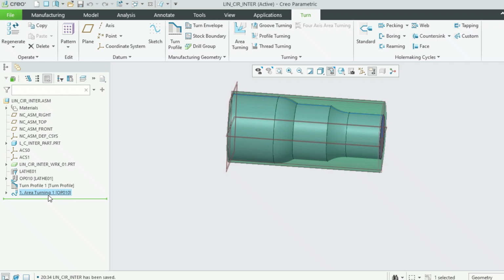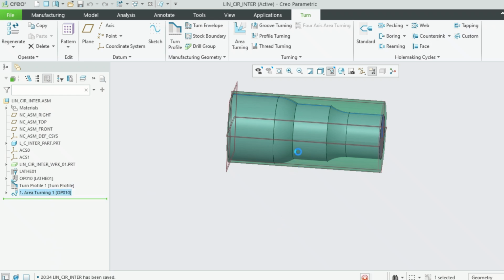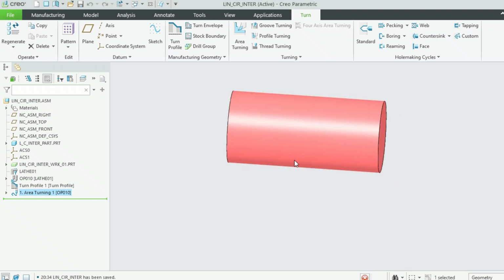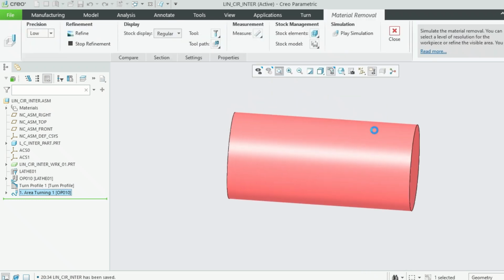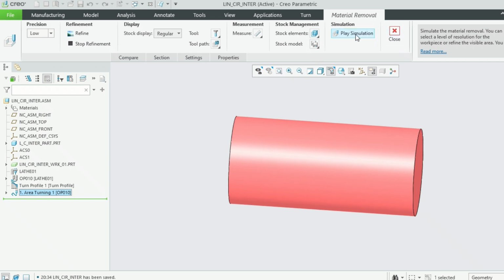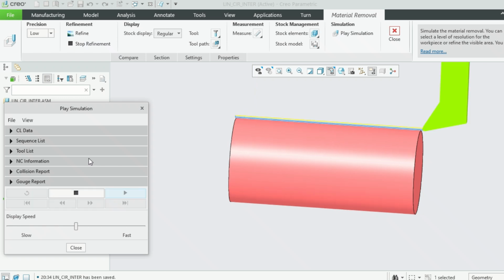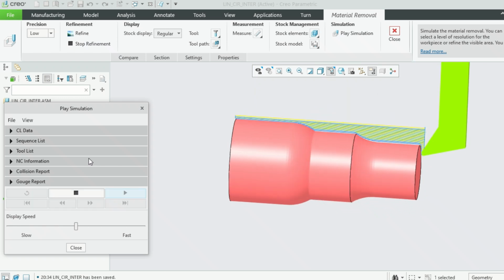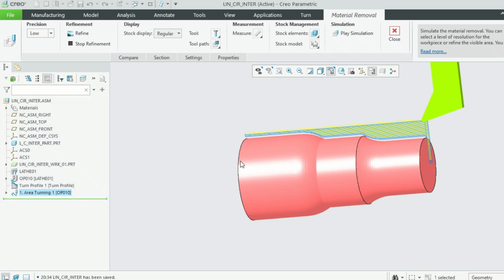If you want to see the real material removal simulation, let's simulate it and see the shape you are getting. This is what we are going to get after machining from the rod of 32 mm diameter and 67 mm length.